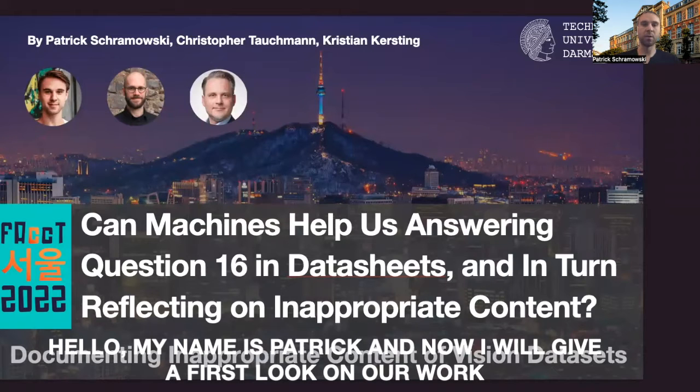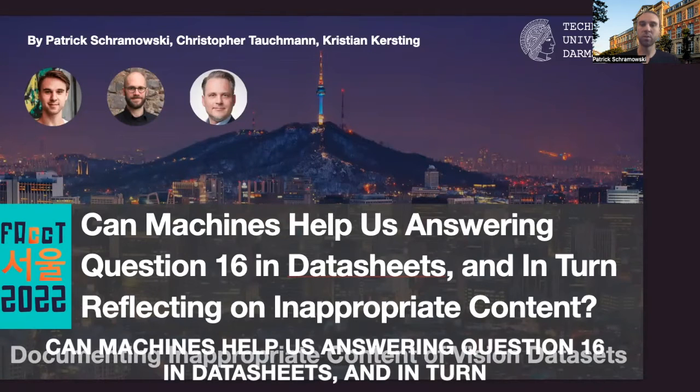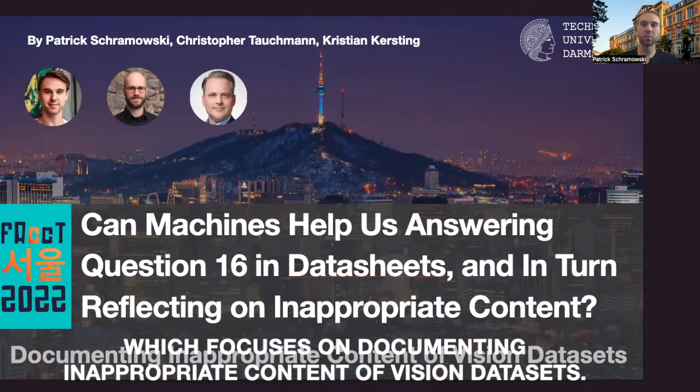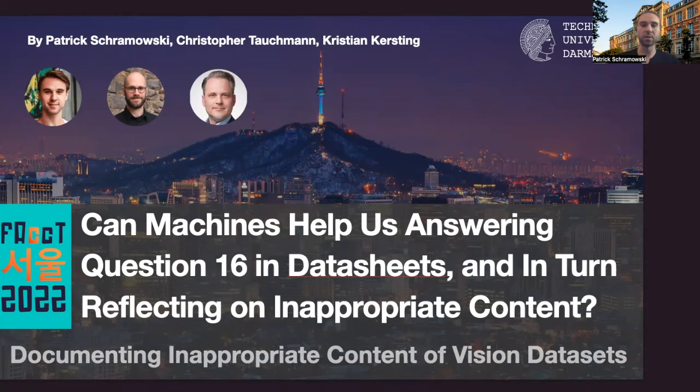Hello, my name is Patrick, and now I will give you a first look at our work, Can Machines Help Us Answering Question 16 in Datasheets, and in turn Reflecting on Inappropriate Content, which focuses on documenting inappropriate content of vision datasets.